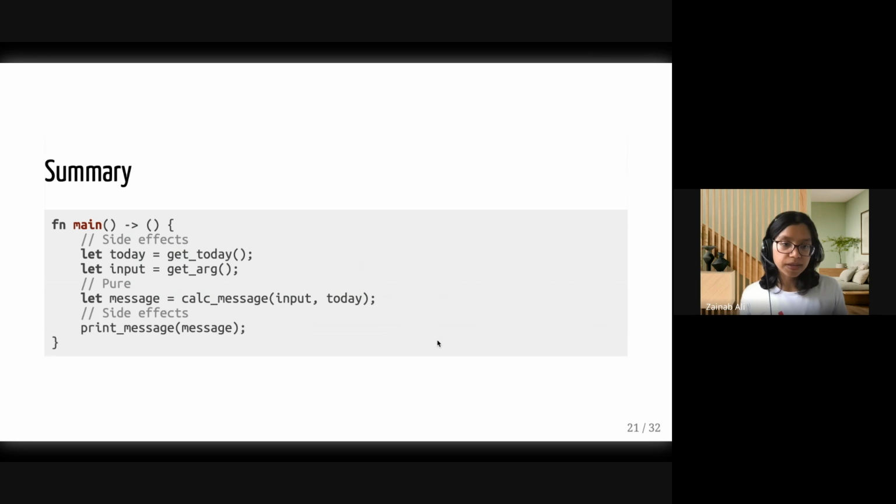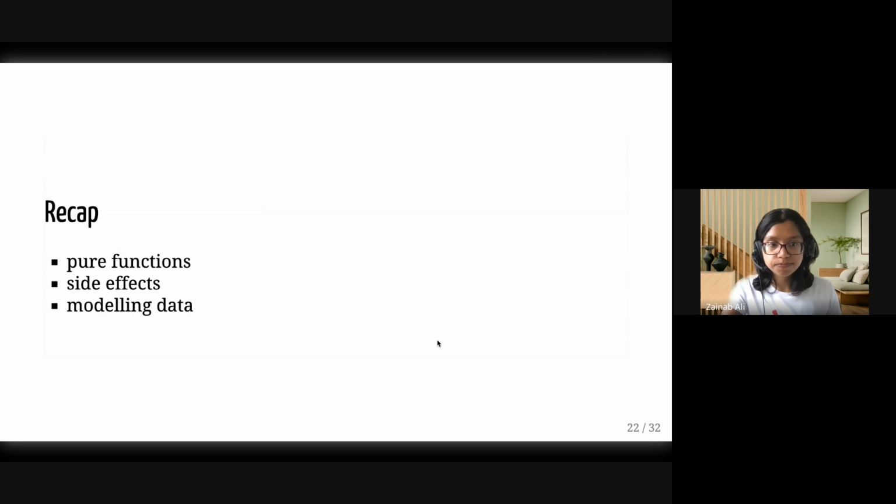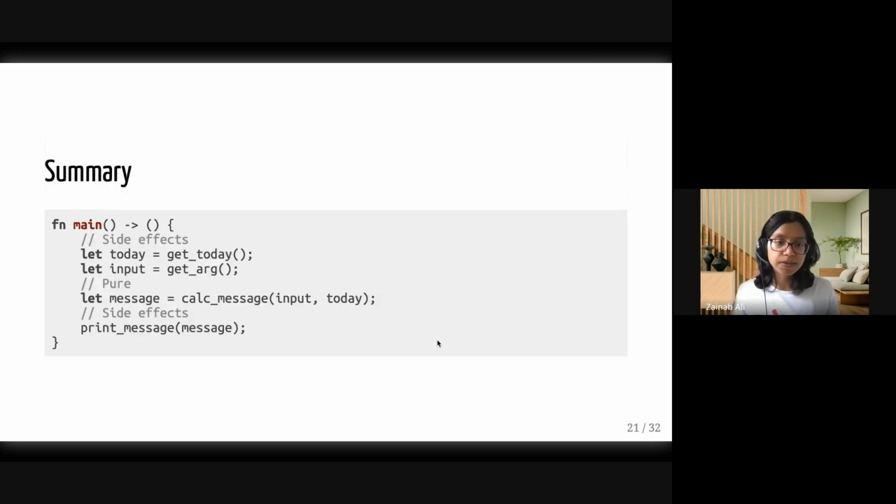So now if we have a look at our main function, we see that we have our side effects first, right? We get whatever today's date is. We get the input straight away. We calculate our message, and the calculation is completely pure. And then we have a side effect at the end for printing. Oh, and the great thing about this, by the way, is that now calc message is much, much easier to test, right? We can now test that, let's say, we had our birthday in the past, that we actually get a had birthday message at the end.